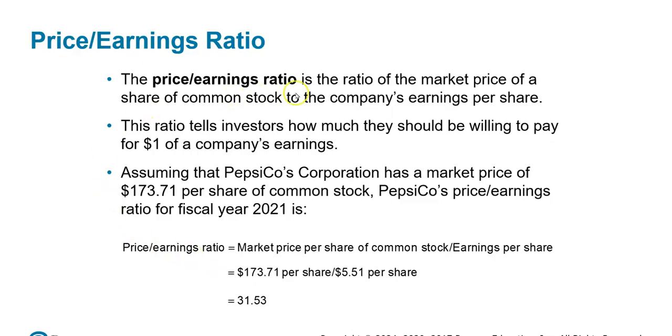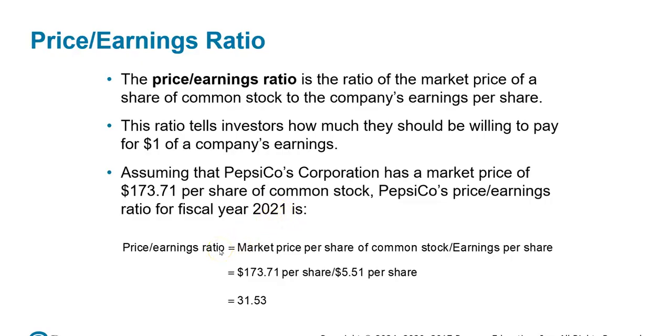The price to earnings ratio is a ratio of the market price of a share of common stock to the company's earnings per share. The ratio tells investors how much they would be willing to pay for $1 of company earnings. So assuming that PepsiCo Corporation has a market price of $173.71 per share of common stock, PepsiCo's price to earnings ratio for the fiscal year 2021 is as follows.